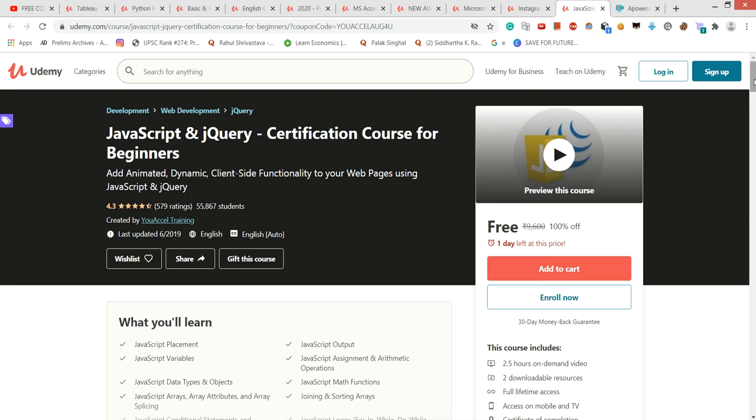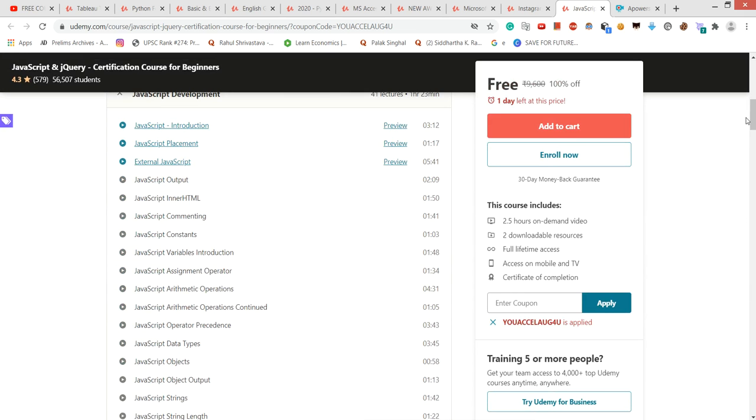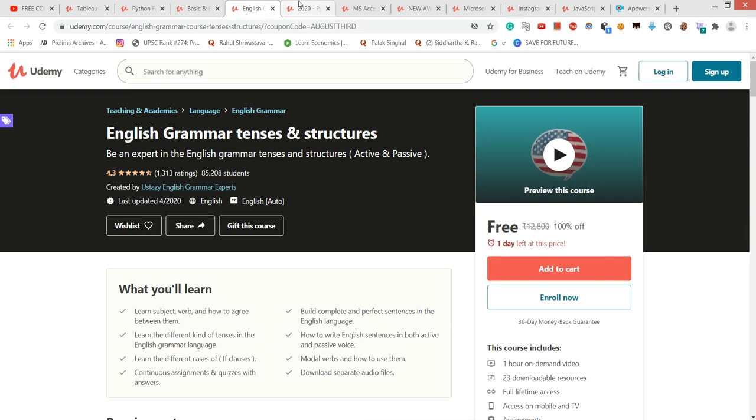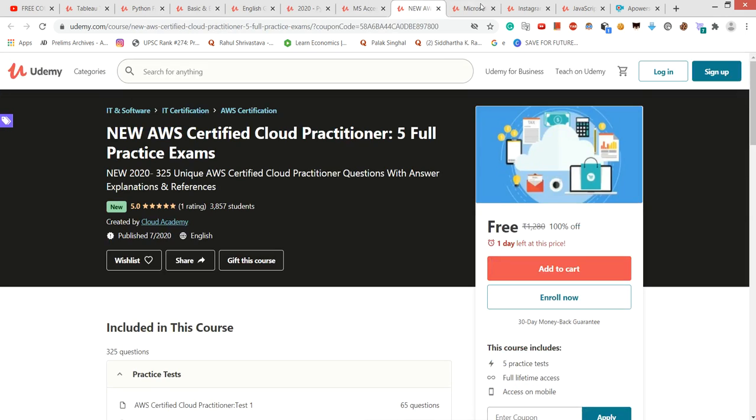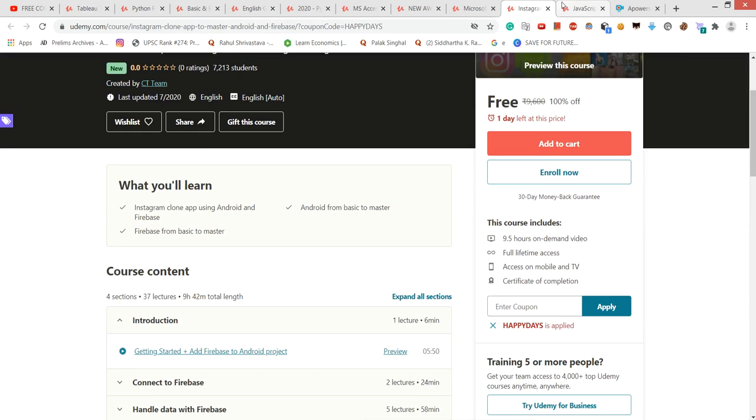Another course is for JavaScript and jQuery. You have to spend 2.5 hours. You can learn about JavaScript easily, complete the course and get the certification. Now these are the different types of courses: Tableau, basic Python, Excel essentials, grammar, MSSS, and the newly available AWS Certified Cloud course. You can learn these courses and get the certificate.